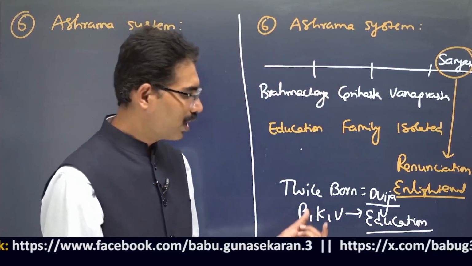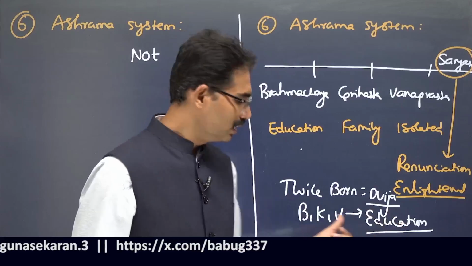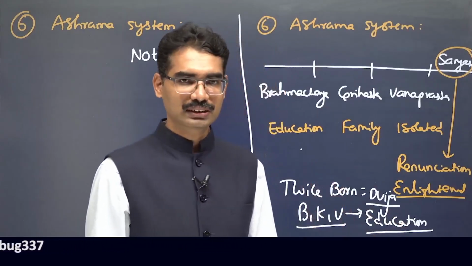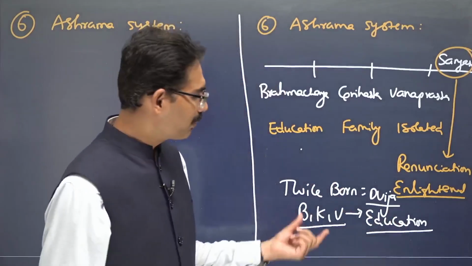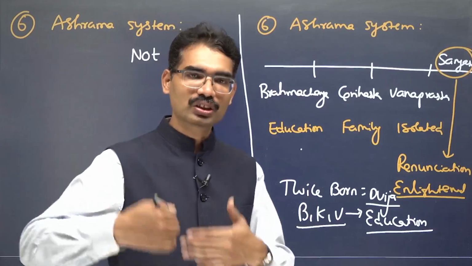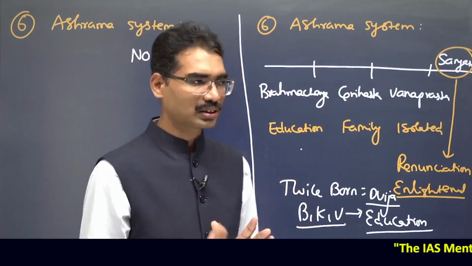One sacred thread ceremony happens before the beginning of education, and that sacred thread ceremony is applicable to these sections. If Shudras and women are not given access to education at all, then where is this education cycle? It will not start.